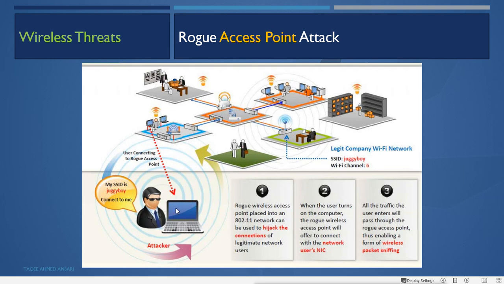Now remember, for doing this, the attacker is close to that company premises. That means it is close to that wall after which the company's organization devices are there. So it is very close to that, so that it can exploit the range of that rogue wireless access point within the company environment.